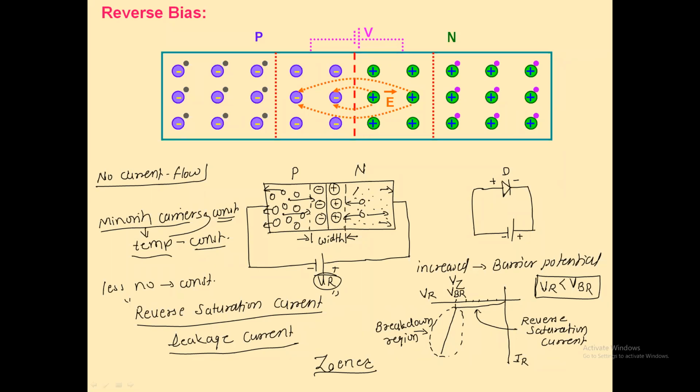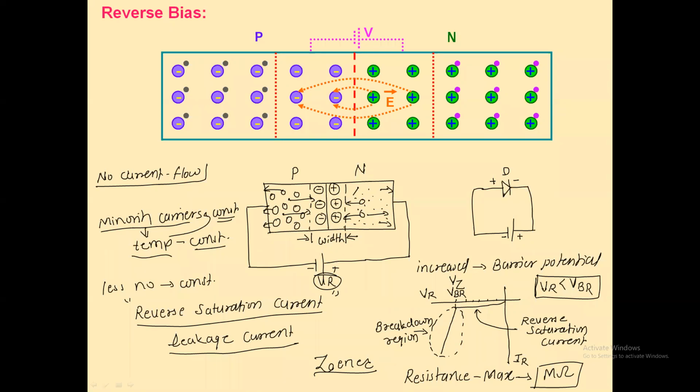And now if you observe the graph in reverse bias, you can easily say that as the voltage increases, the current does not increase. It means that the resistance offered by the reverse biased diode is maximum, and that would be in terms of kilo ohm or mega ohm. It's a maximum. And now you can compare forward bias and reverse bias. Get my point? If you try to compare forward bias and reverse bias, you will get one thing.